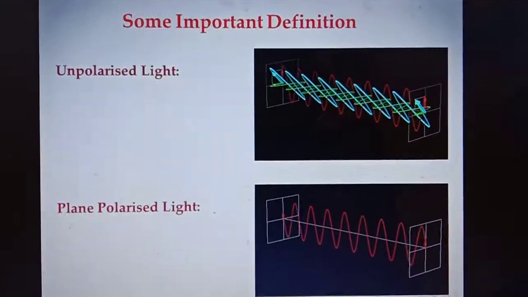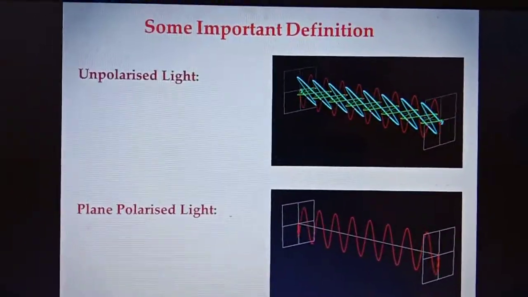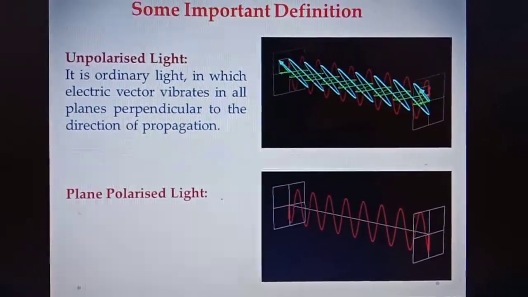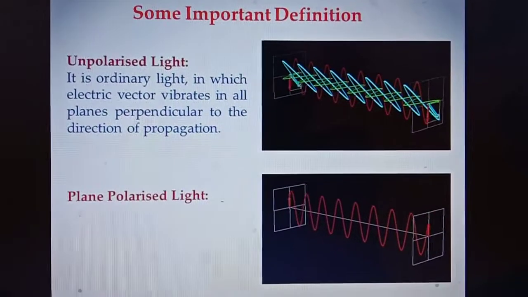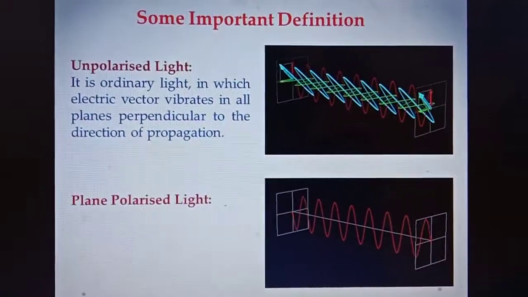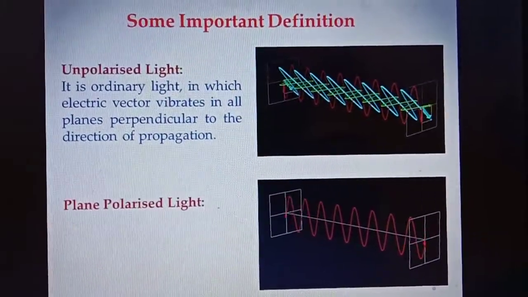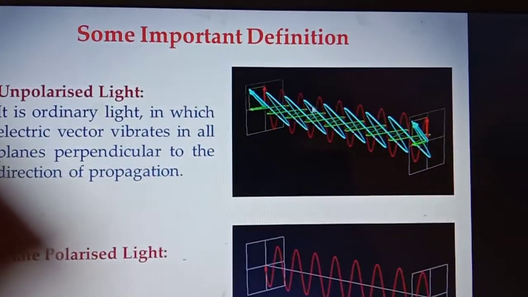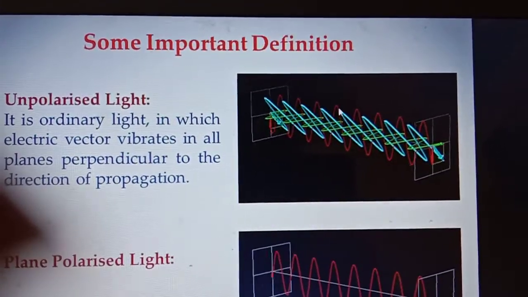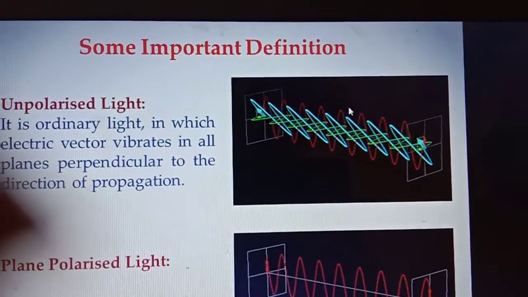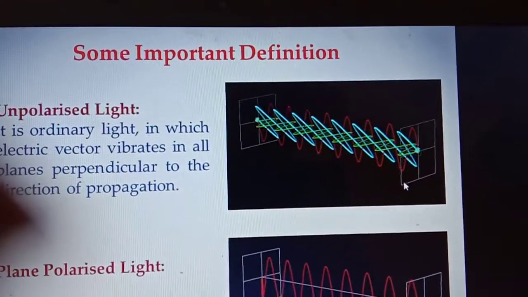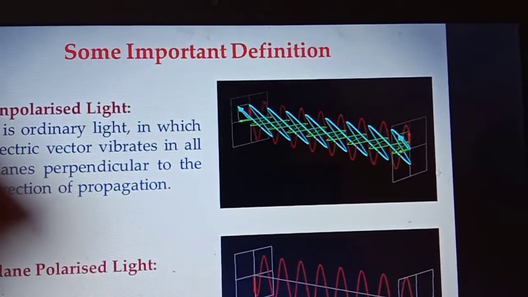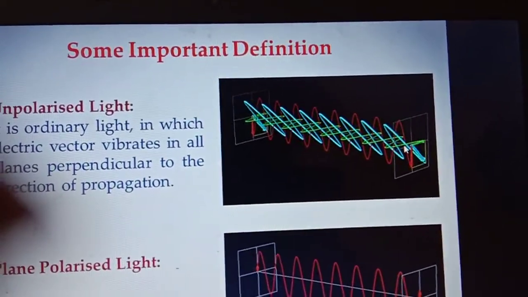First is unpolarized light. The natural light or ordinary light is the unpolarized light, in which electric vectors are vibrating in all directions which are perpendicular to the direction of propagation. In this animation, we have this red wave, this green wave and this blue wave in which the electric vectors are vibrating in this plane. So this is the vibration plane and this is the direction of propagation. This vibrational plane is perpendicular to the direction of propagation.